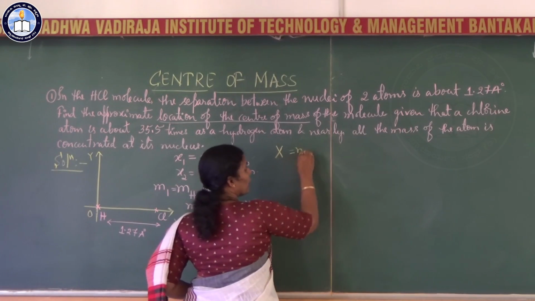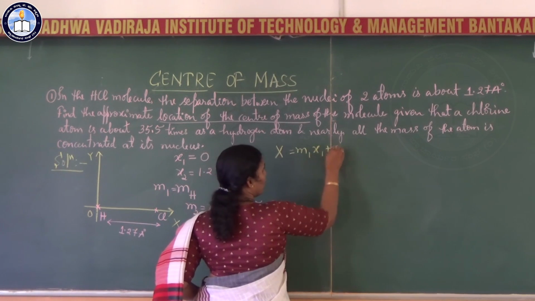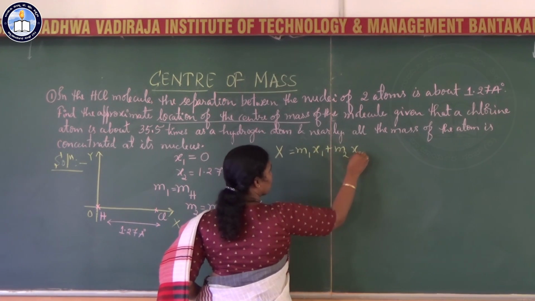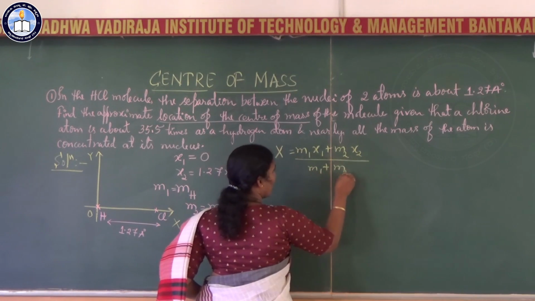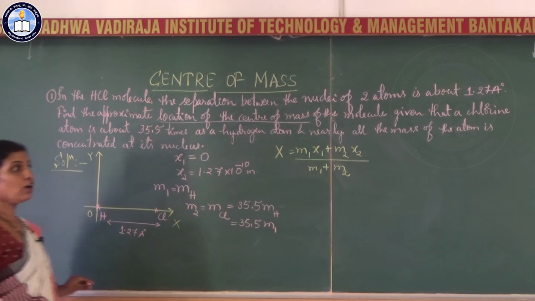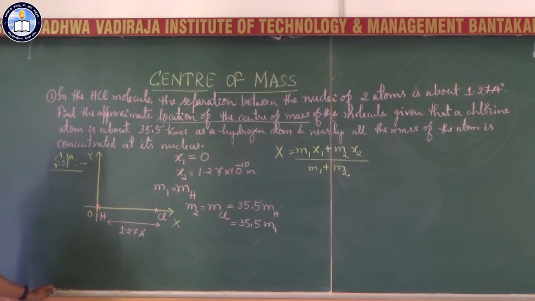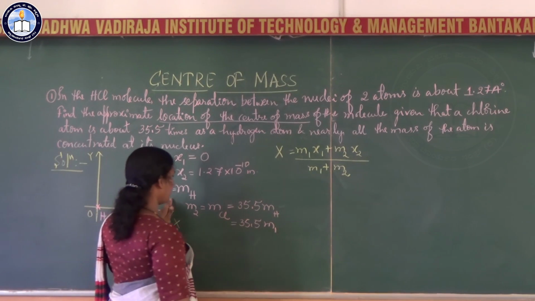It is m1x1 plus m2x2 divided by m1 plus m2. As you all know, if you are solving a numerical, writing down the formula is a must.